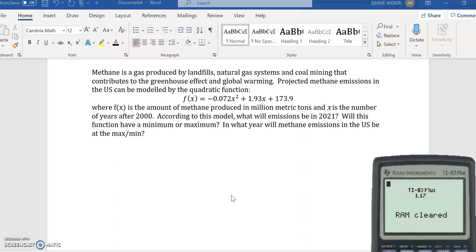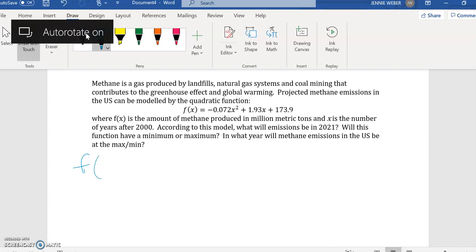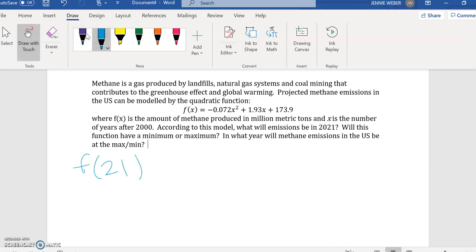Will this function have a max or a min? And in what year will methane emissions in the U.S. be at the max or min? Okay, well, first of all, how do we find what emissions will be in 2021? Well, that's 21 years after 2000. So all we do is we plug in. This first question is just asking us to find f of 21.